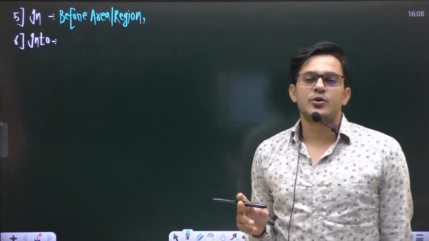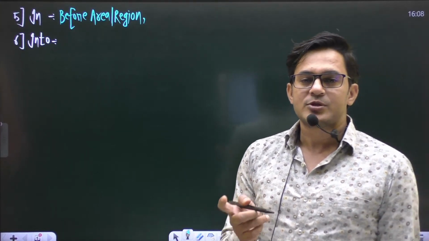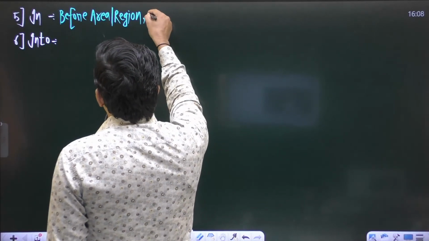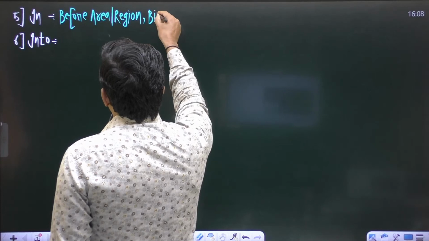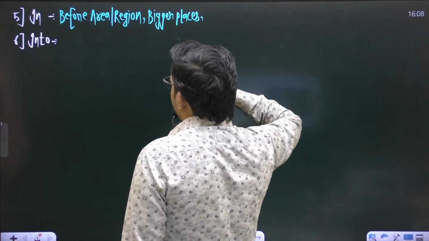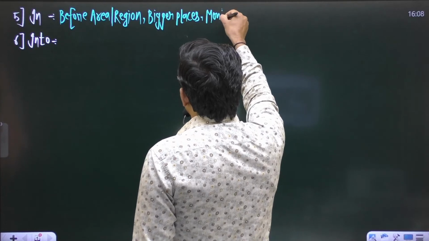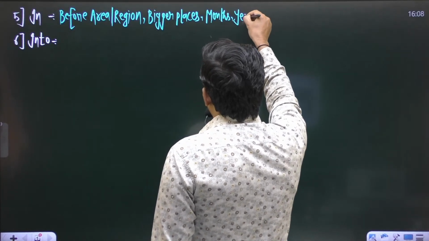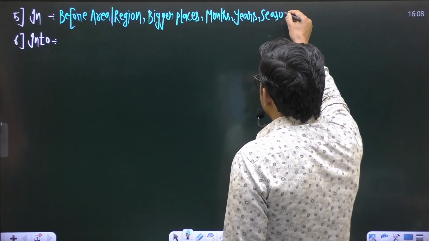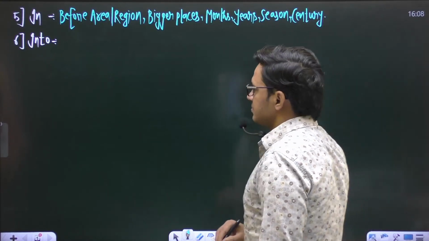Some of the words denote any specific area or any reason. So before such words we use the preposition in. And after that, before the names of bigger places we use the preposition in, and also before months, years, season, or century, we use the preposition in, right?